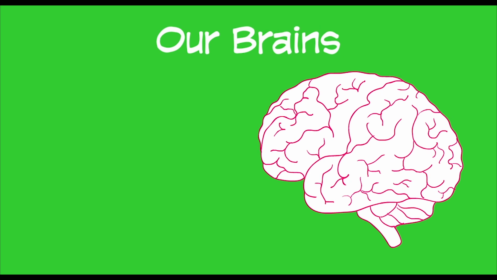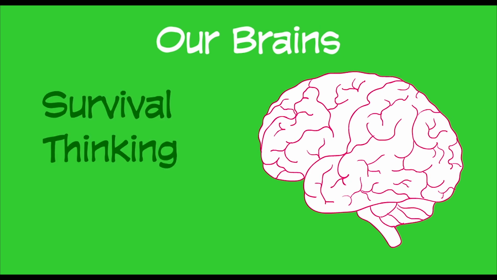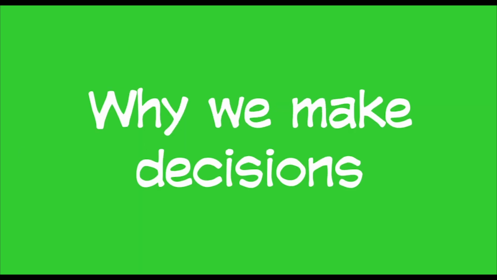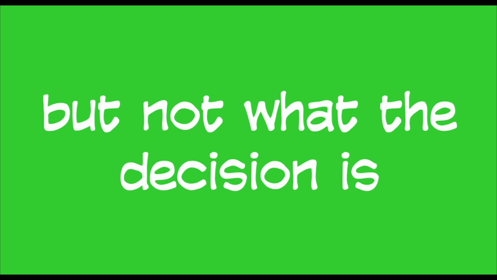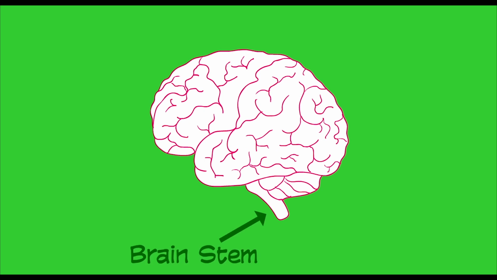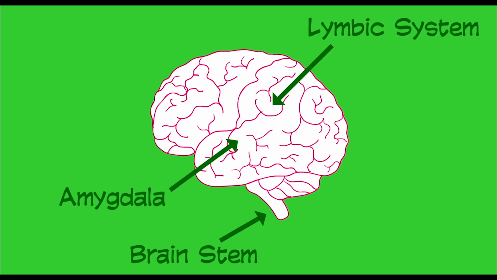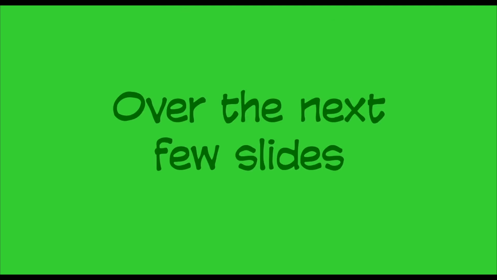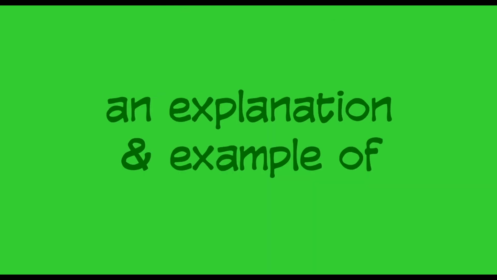Our brains are responsible for survival, thinking, and feeling. Understanding how the brain develops, functions, and processes are important for both students and teachers. The information helps us identify why we make decisions, but not necessarily what the decision is. Our brain is comprised of the brainstem, limbic system, amygdala, cortex, and prefrontal cortex. Over the next few slides, I will be sharing an explanation and examples of each section of the brain.